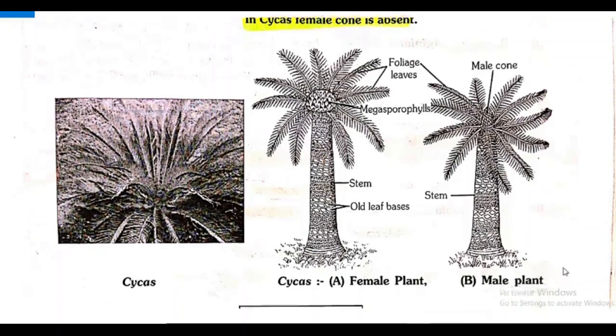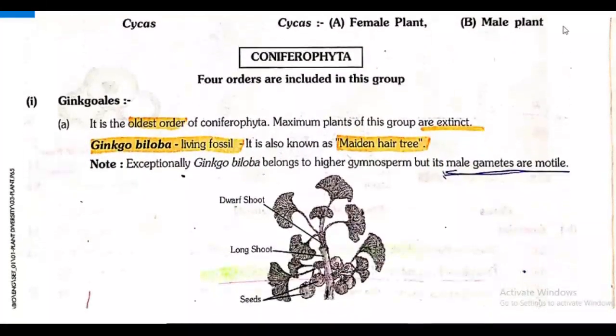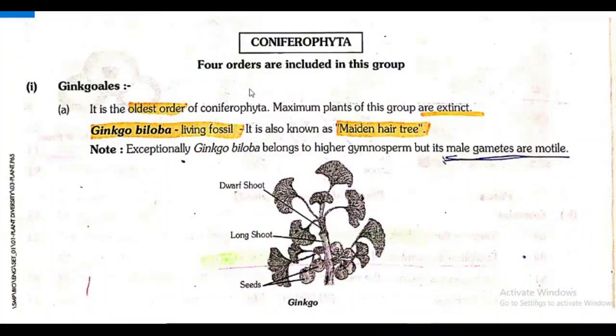Now next is Coniferophyta, that is the second division of gymnosperm, which includes higher gymnosperms. We have discussed lower gymnosperm, Cycadophyta, mainly divided into 3 orders: Cycadofilicales (Pteridospermae), Bennettitales, Cycadales.